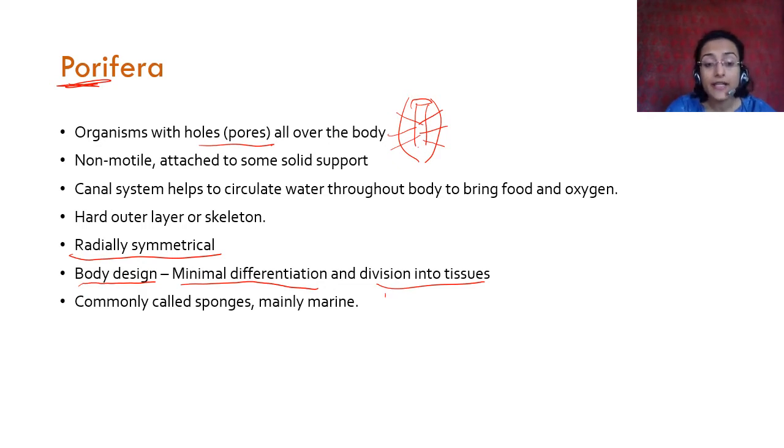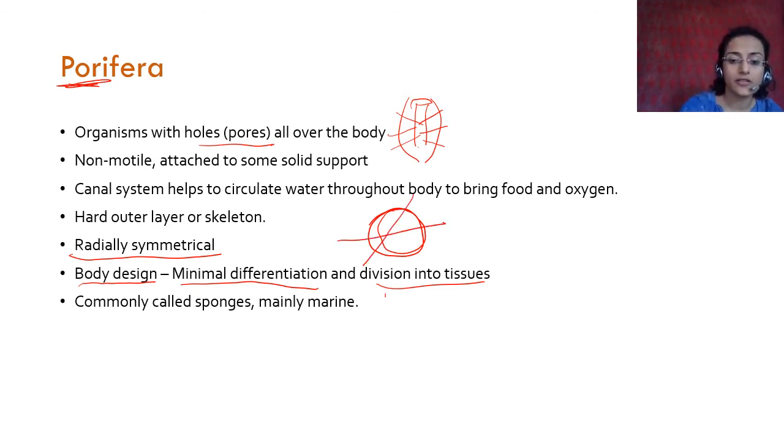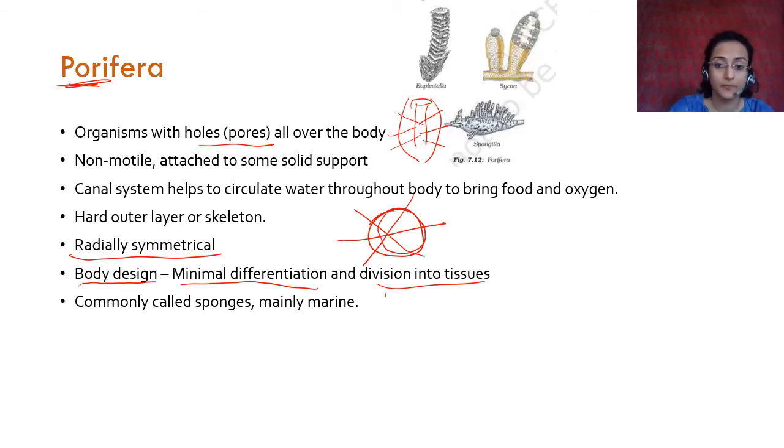Radially symmetrical means if you have a ball or a sphere in your hand, you can cut it across any plane. You can cut it like this, you can cut it like this, but the 2 halves will look exactly the same. That is why it is called radially symmetrical, right?